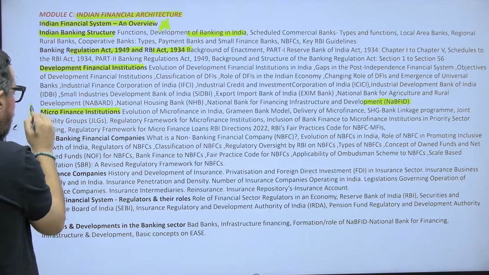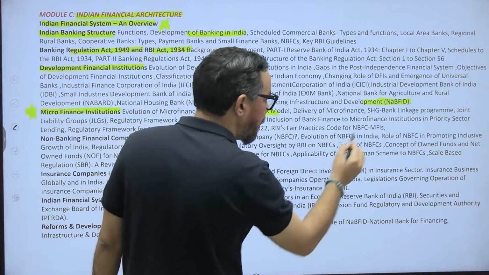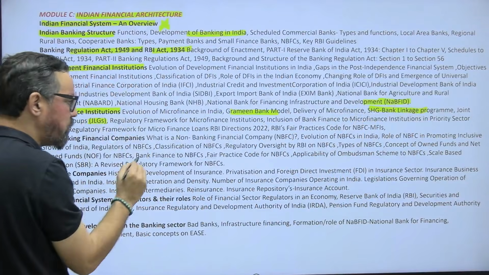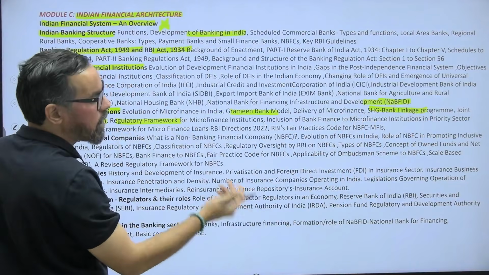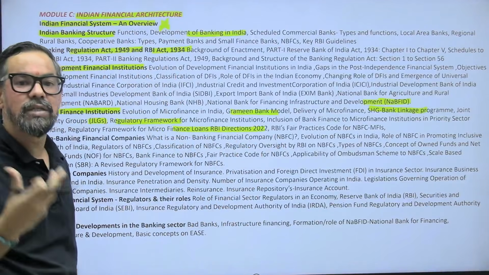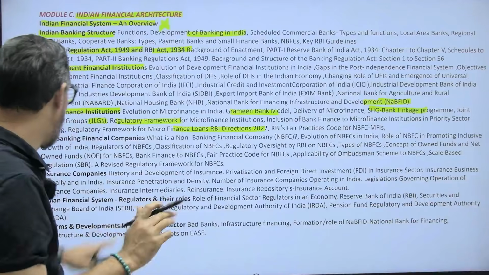Microfinance institution, a very important one. So the Grameen Bank model, one question every time. Self-help group linkage program, very important. JLGs, very important. Regulatory frameworks, that is very important. RBI directions, the microfinance limit and others, everything, the loan and the fair practices, very very important.